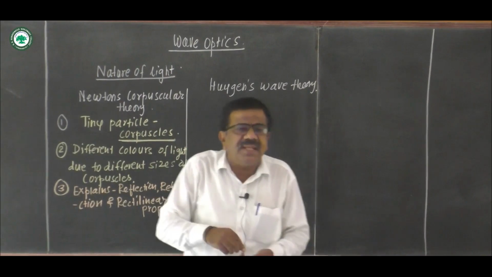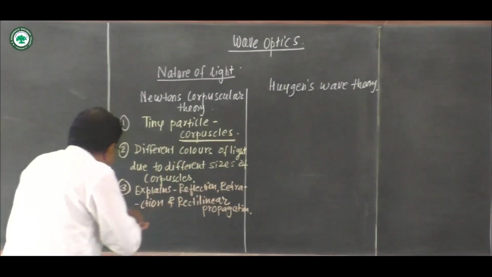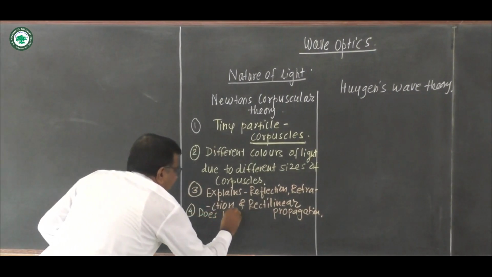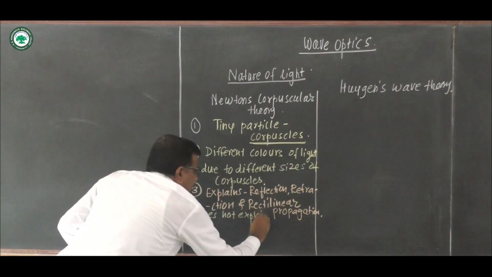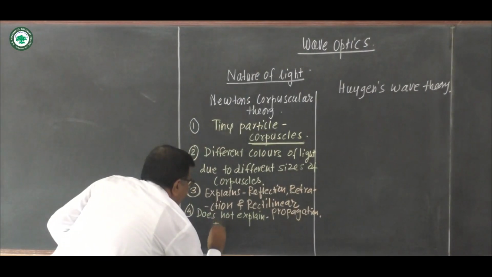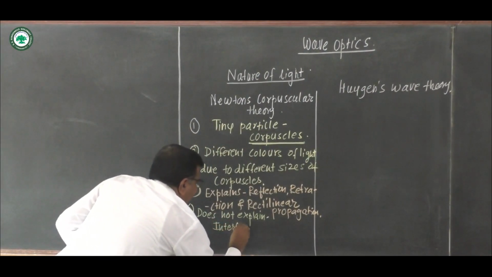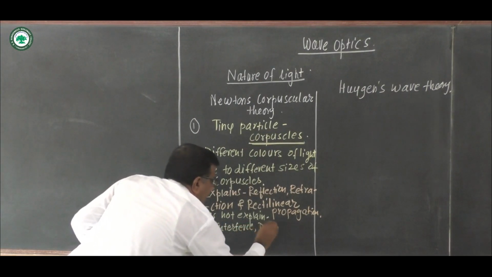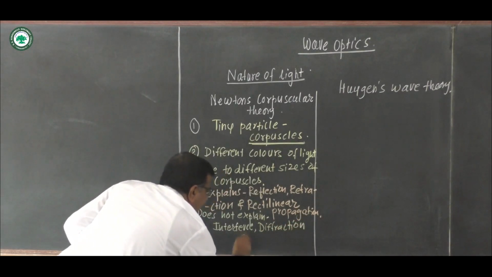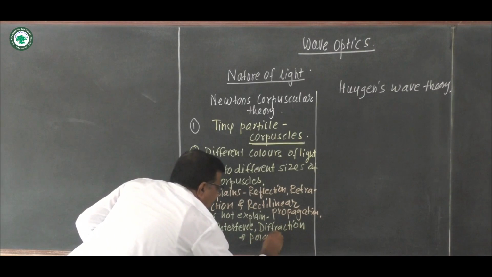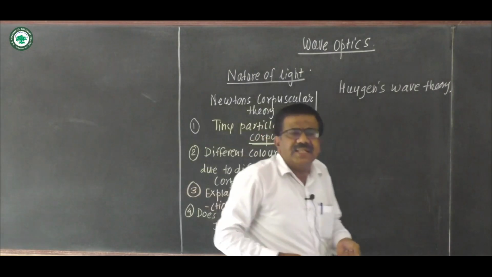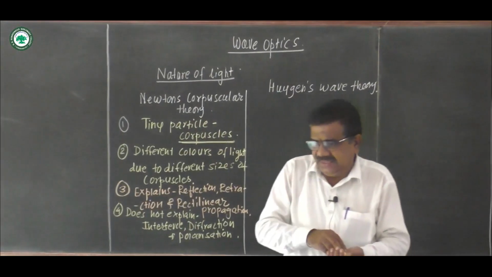These phenomena are explained by the corpuscular theory, but this theory does not explain some phenomena related to light, that is interference, diffraction, and polarization. Interference, diffraction, and polarization are not explained by this theory. So this is about Newton's corpuscular theory. Scientist Newton considered the particle nature.